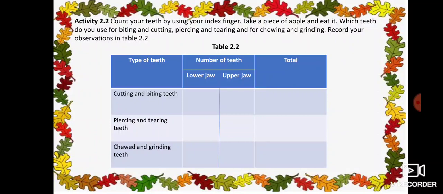And the third, how many teeth are used from the lower jaw for chewing and grinding the food item, same like upper jaw. Those number of teeth you have to mention in the second column. From the lower jaw how many, from the upper jaw how many, like this you have to write here, and the total you have to write in the total column. Complete it.